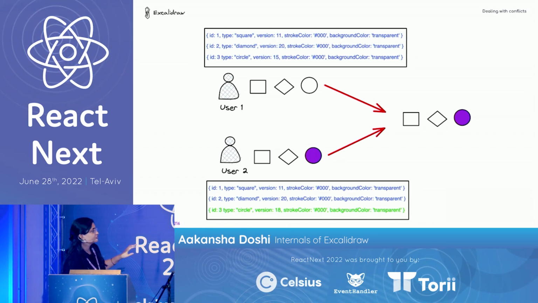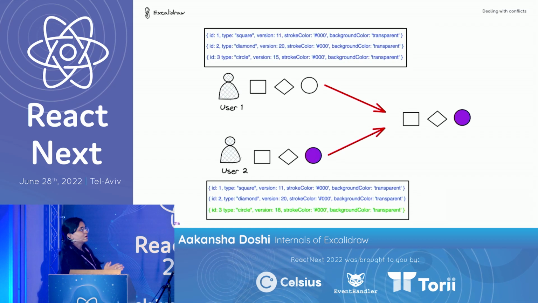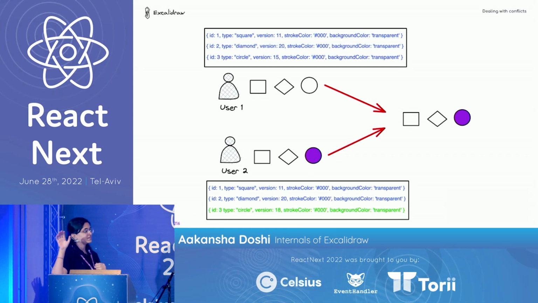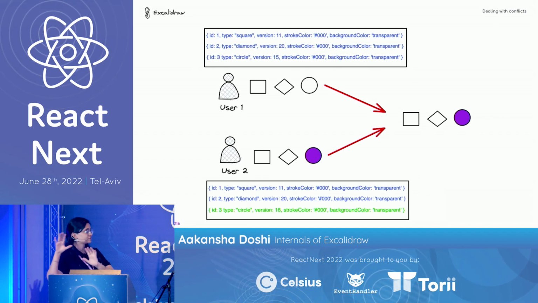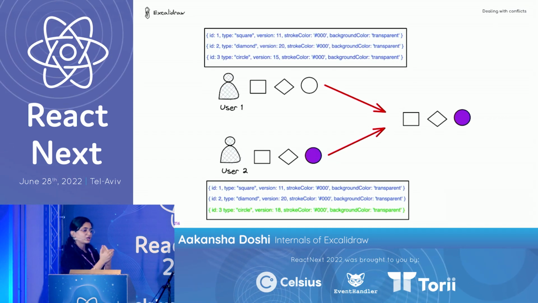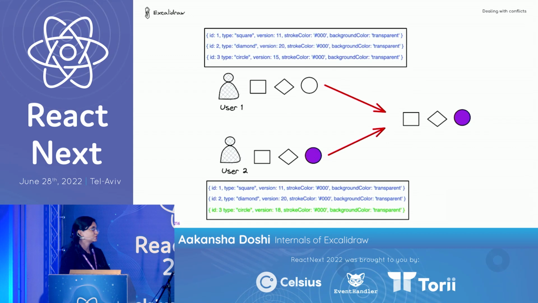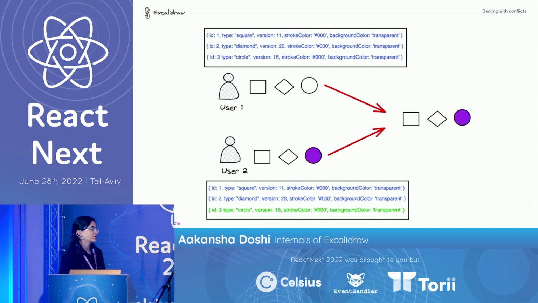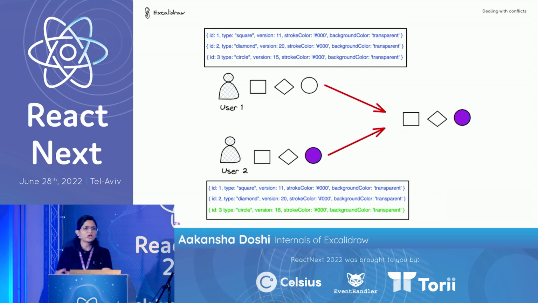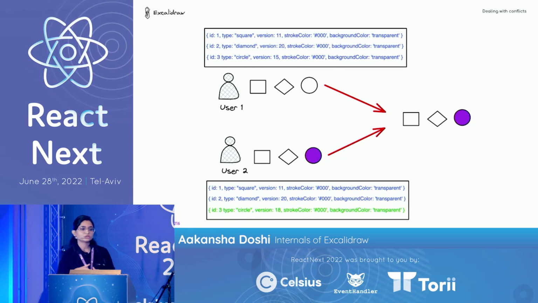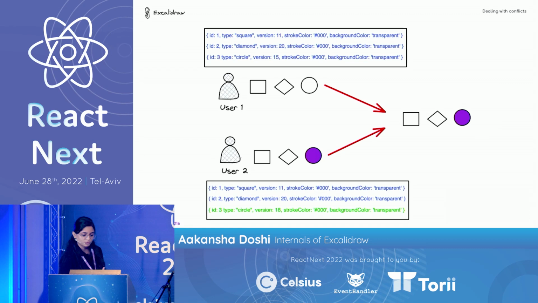But for the circle, the version is 15 for user 1, but for remote it's 18. So definitely the remote is the latest version of the circle. So let me replace my local circle with the remote circle, and that's how user 1 will also see this drawing. So now editing elements will also start working.